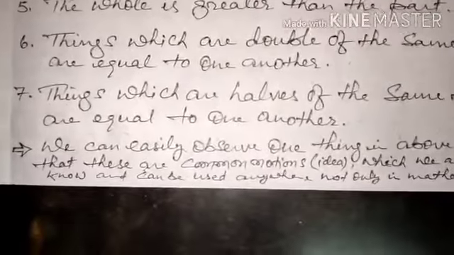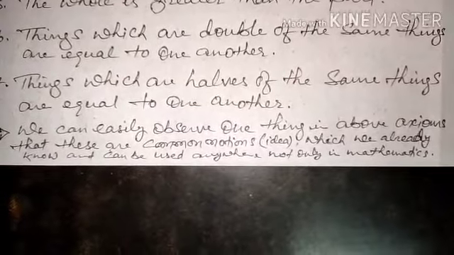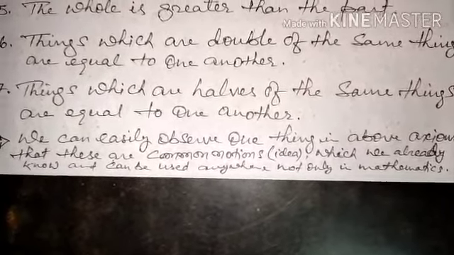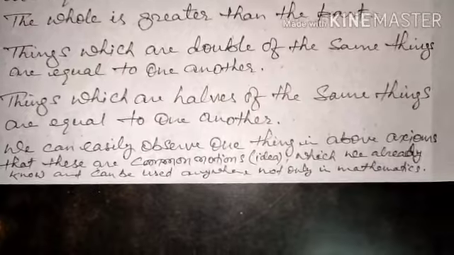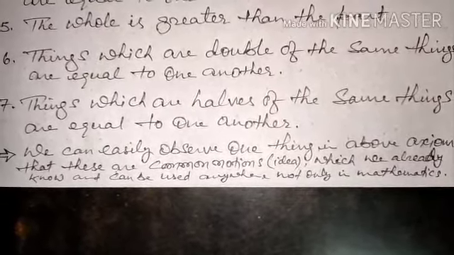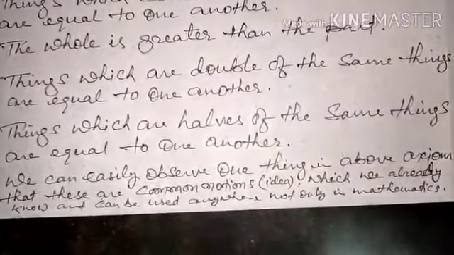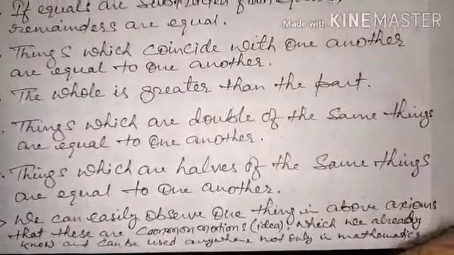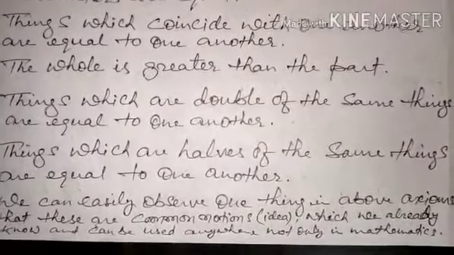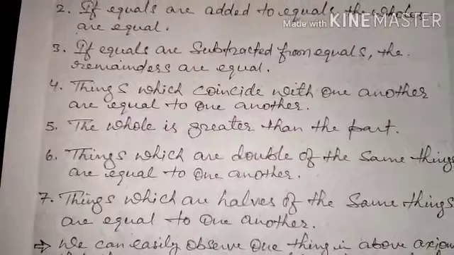Now we can easily observe one thing in the above axioms, that these are common notions, ideas, which we already know and can be used anywhere, not only in mathematics. Yes, definitely it can be used anywhere, not only in mathematics, right?